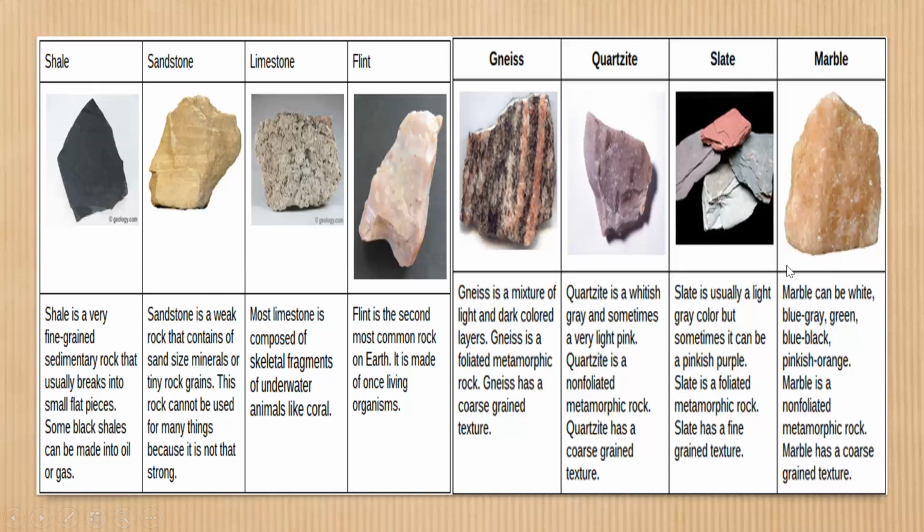Then coming to slate, this is also formed from sedimentary rock. It undergoes several changes. It forms slate, and it is dark gray in color. It can be easily split into thin sheets. It is used for making writing slates, blackboards, and roof tiles. It is a foliated metamorphic rock with a fine-grained structure, gray color, and sometimes pinkish color also.